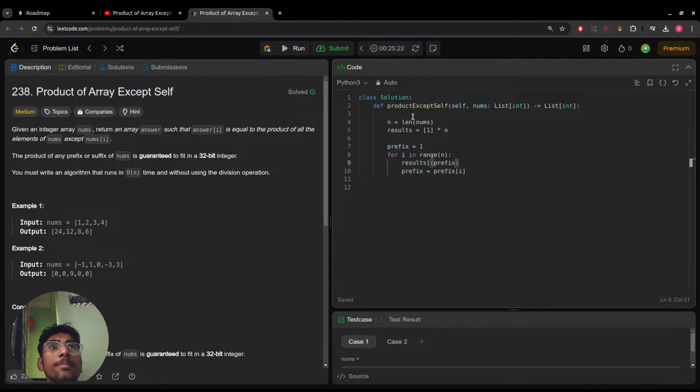Then prefix equals prefix times nums i. Okay, postfix equals 1, for i in range n minus 1.